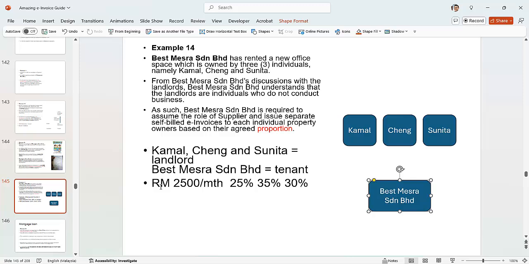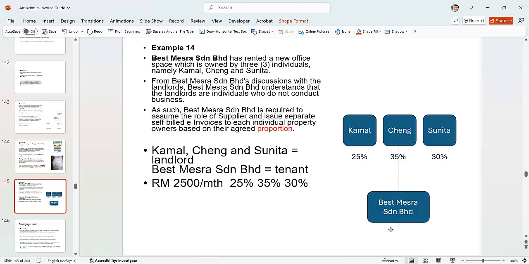Let's say 25%, 35% and 30% shares of the profit, just as a sample. So I have to issue three self-bills, one to each of them, based on the agreed proportion.